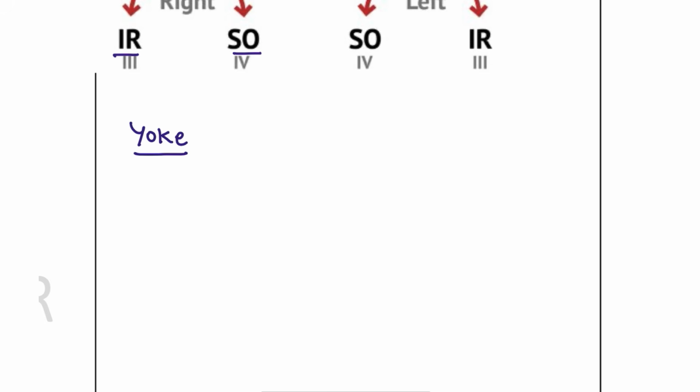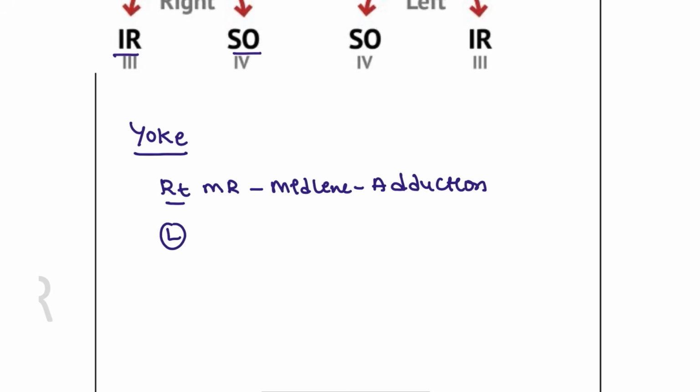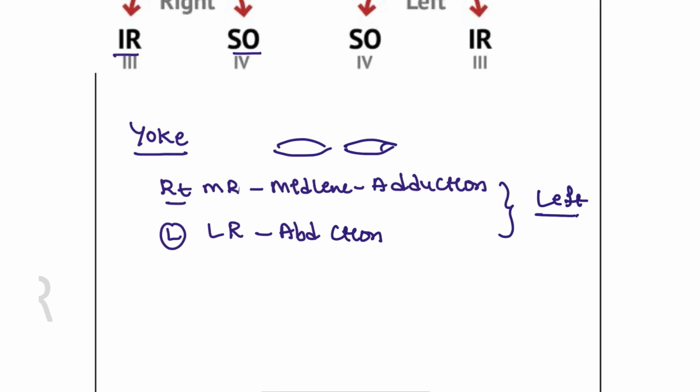For example, let's say we have the right medial rectus. The right medial rectus is looking at the midline, so it is in adduction. On the left side, we are using the lateral rectus, which is in abduction. Both are looking at the left side. So if you want to look in the same direction, these are the two eyes, this is the left, this is the right, this is the midline, and this is the lateral side.